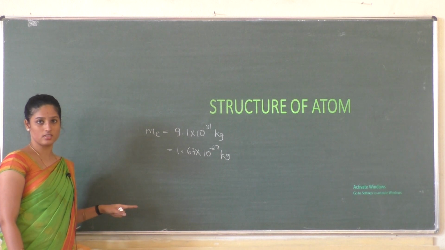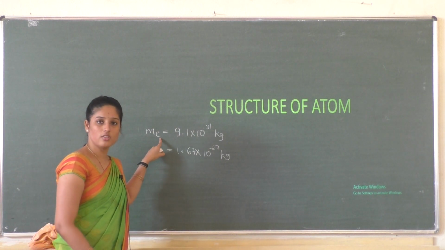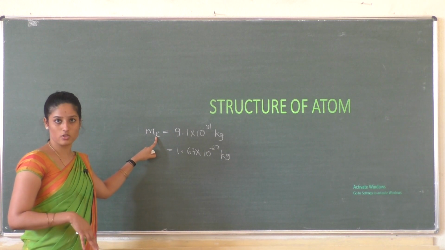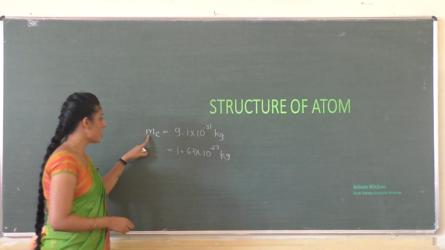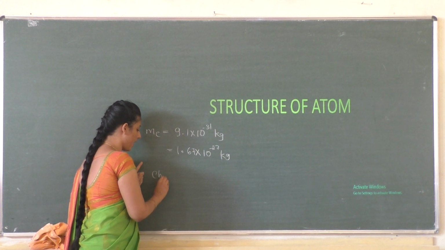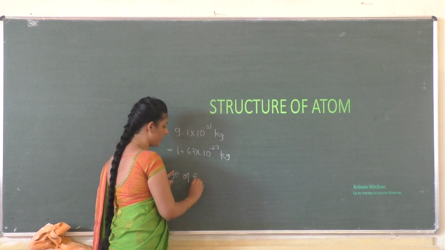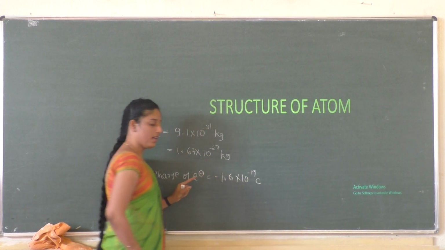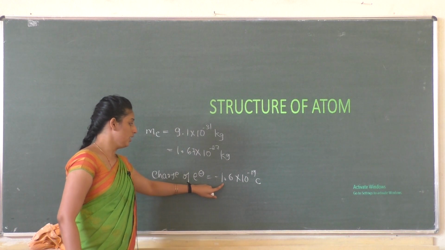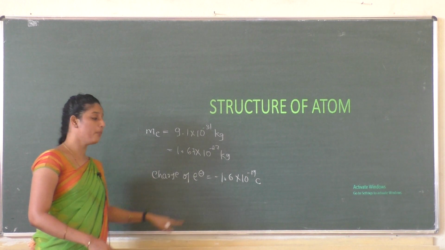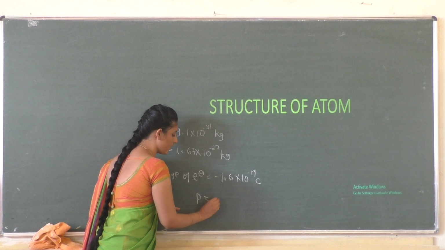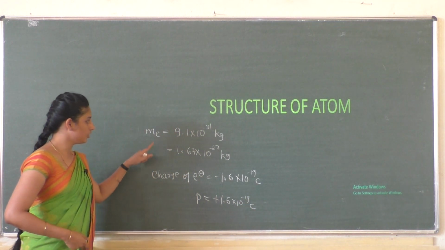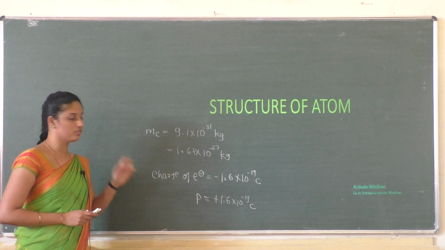About their charges, the charges of electrons and protons have the same magnitude, but they have opposite signs. The charge of electron is minus 1.6 into 10 to the power minus 19 coulomb, and the proton has the same value with opposite sign. The charge of proton is plus 1.6 into 10 to the power minus 19 coulomb. You have to remember all these values in order to solve some questions.